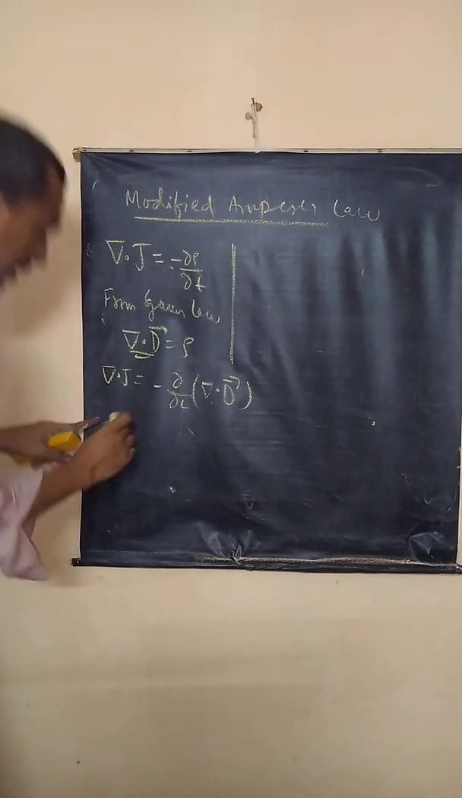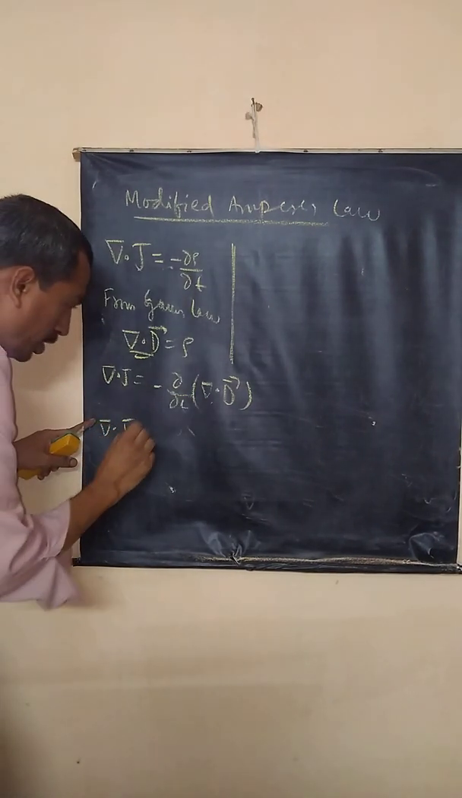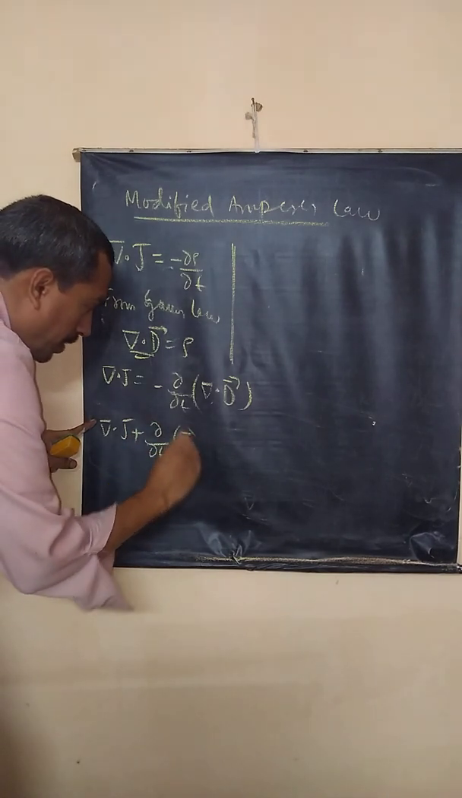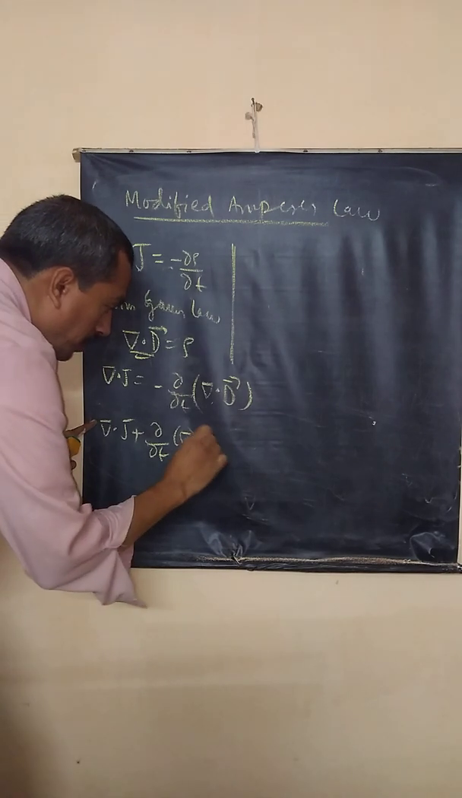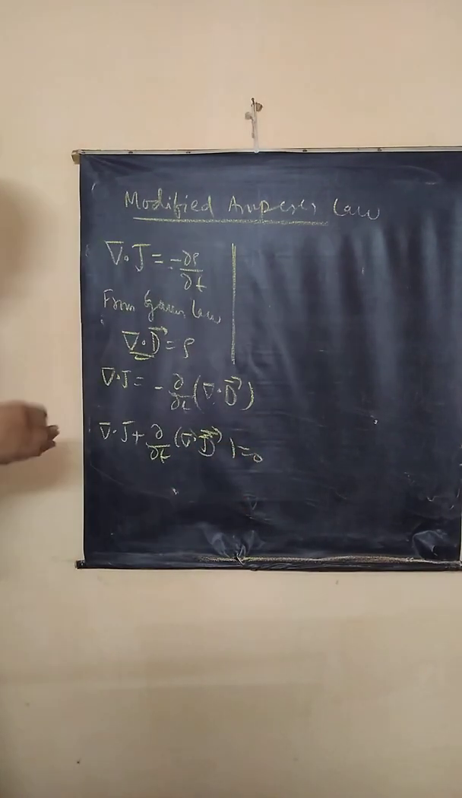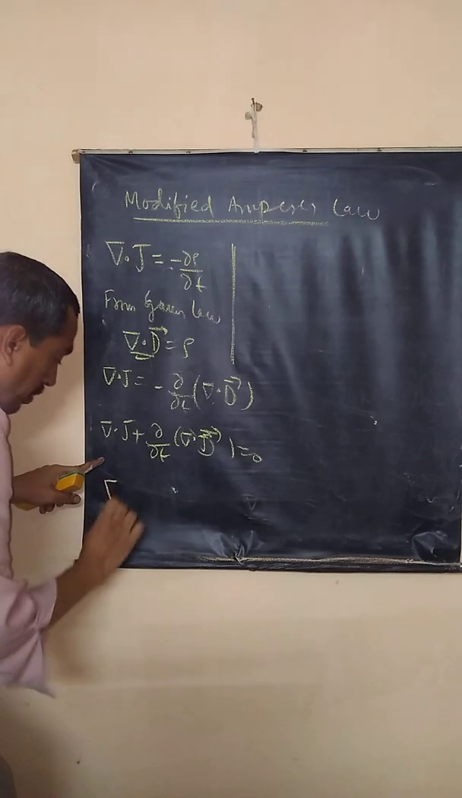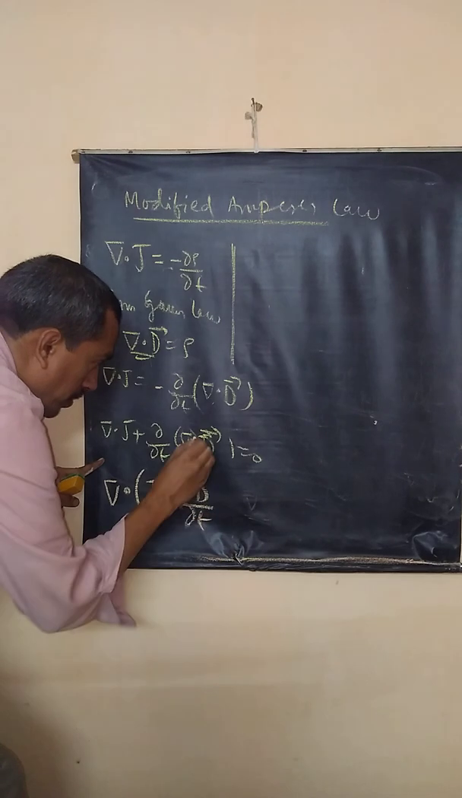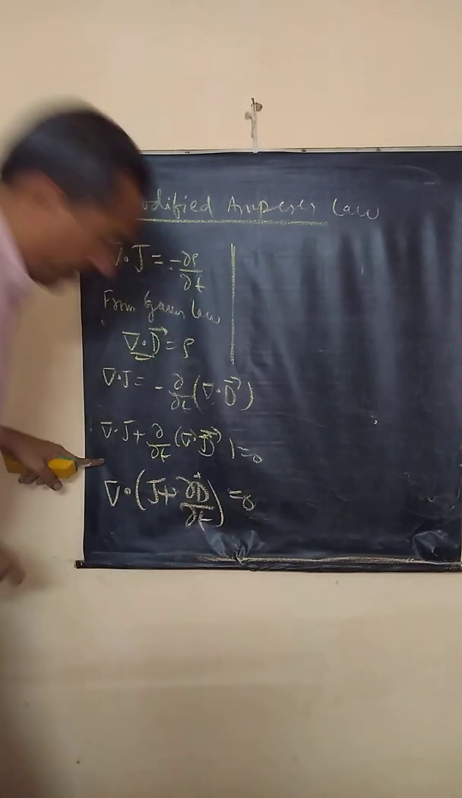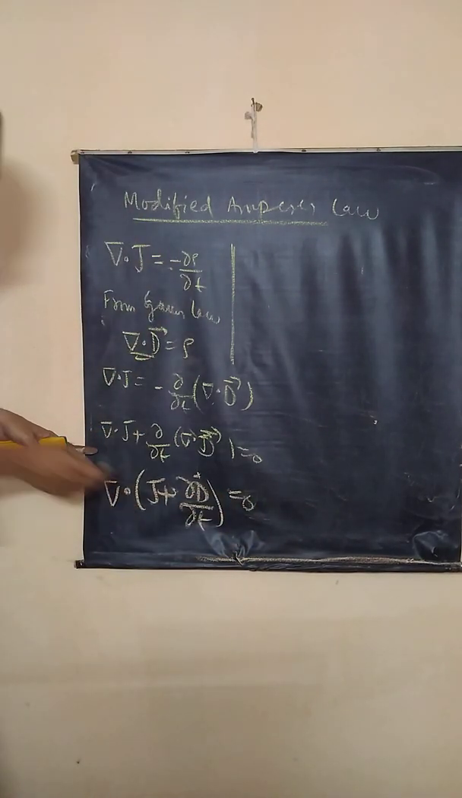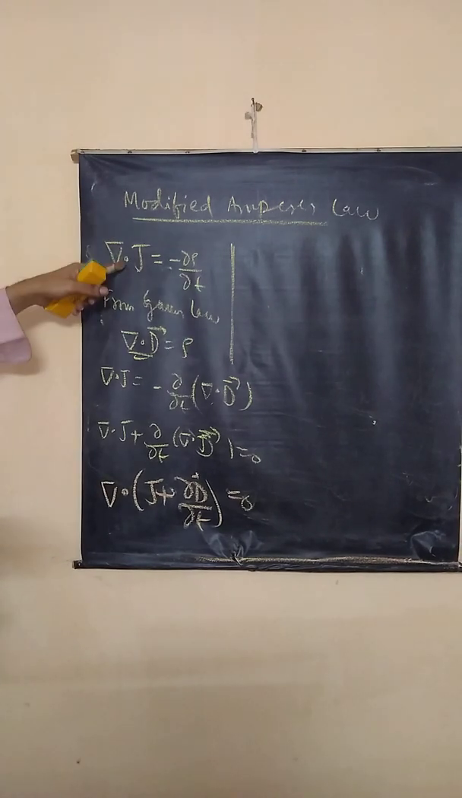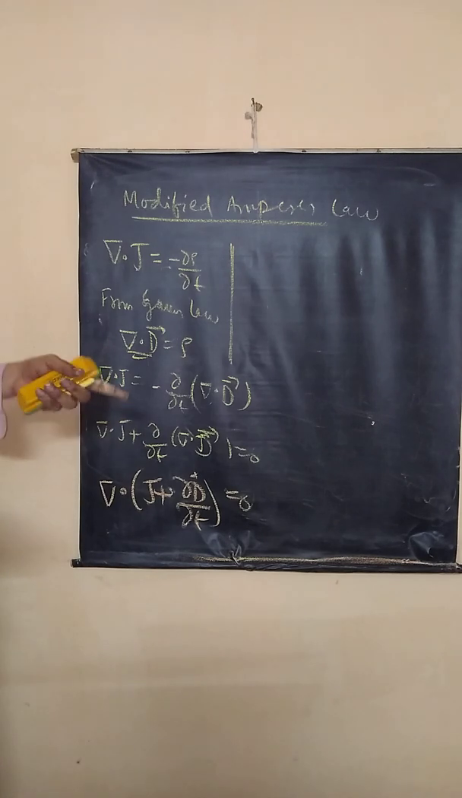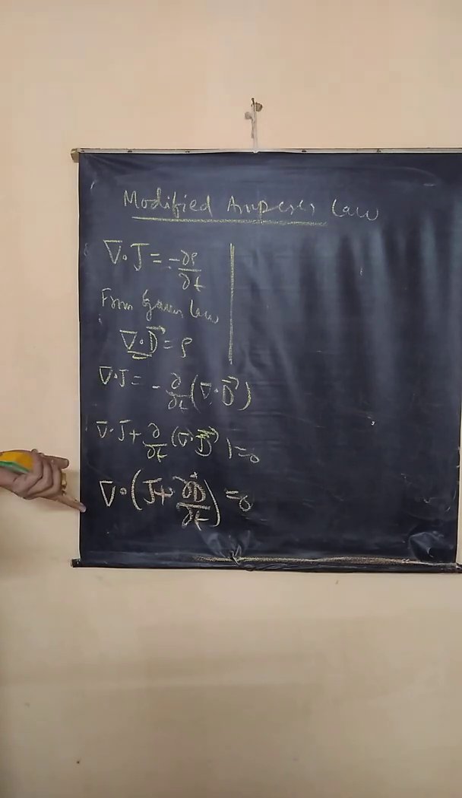Now I take this to the left hand side: del dot J plus dou by dou t of del dot D is equal to 0. I will just rearrange it. Now see here, the divergence of J plus dou D by dou t is equal to 0. Please understand this step. The equation of continuity says this term is 0 irrespective of a steady current situation or a varying alternating current situation.